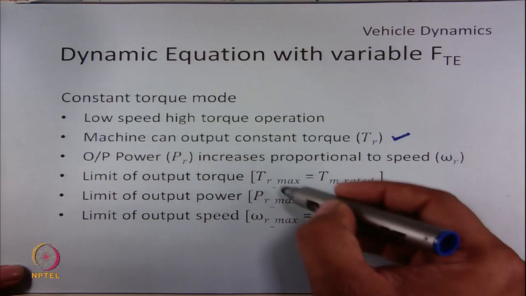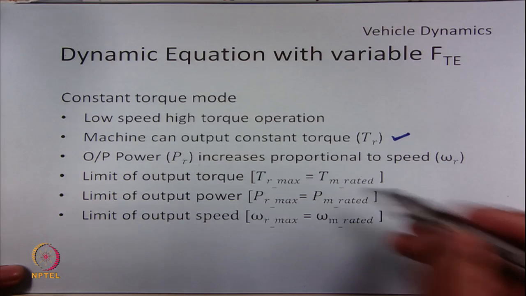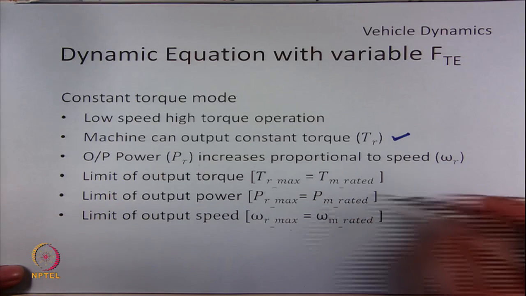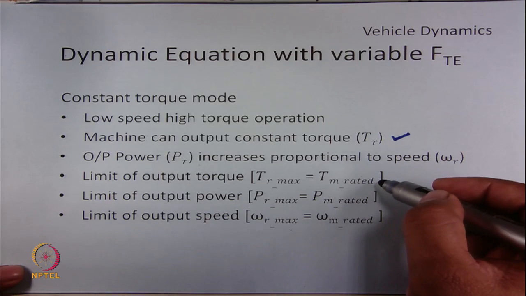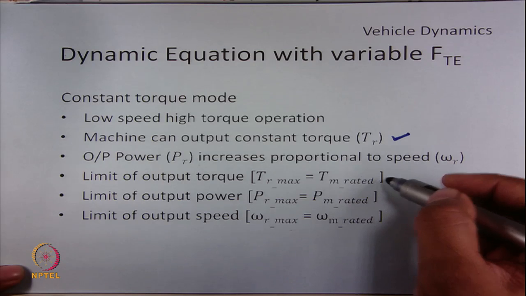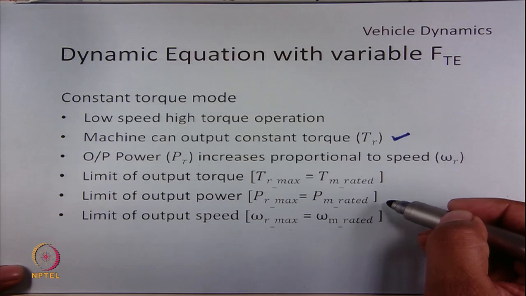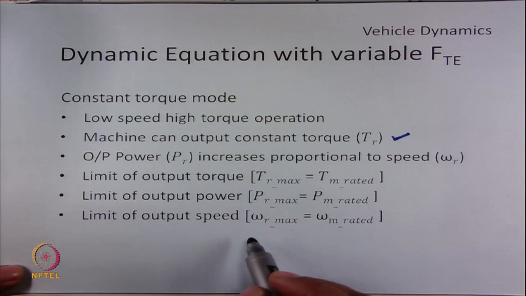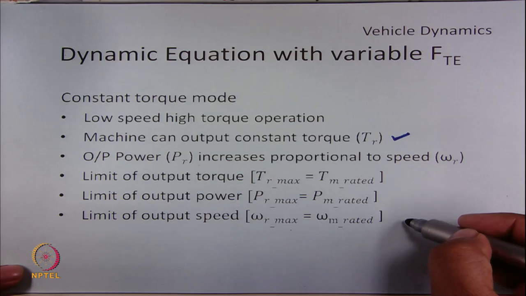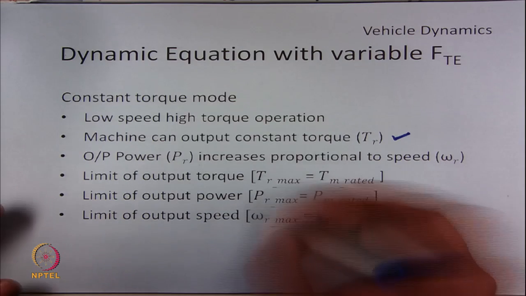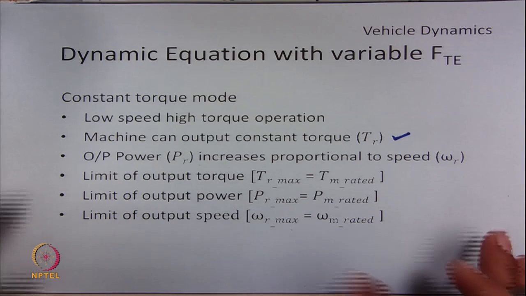So, what are the limits on this torque, power and speed operation? So, T can be maximum up to the T rating of the machine, the power can be maximum up to the power rating of the machine, and the speed can be maximum up to the maximum speed rating of the machine. So, it has to operate within these constraints.